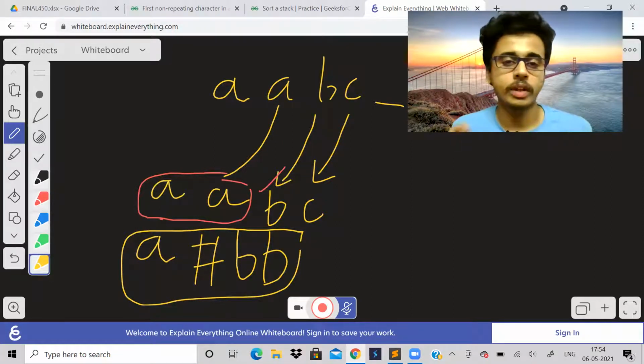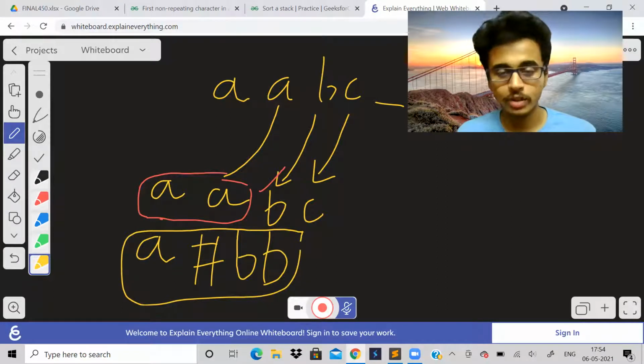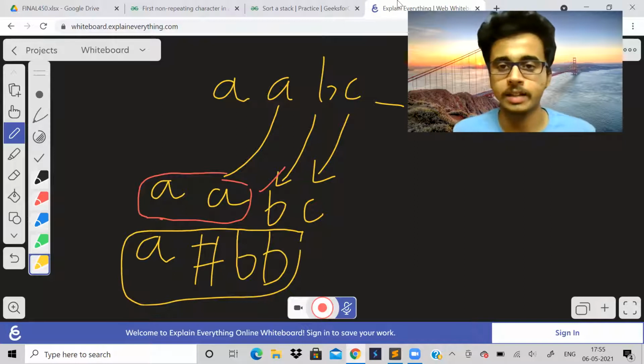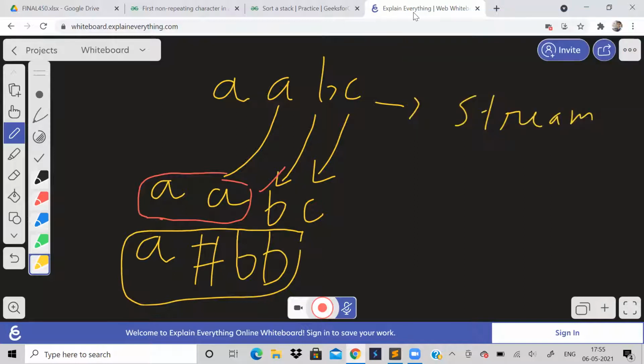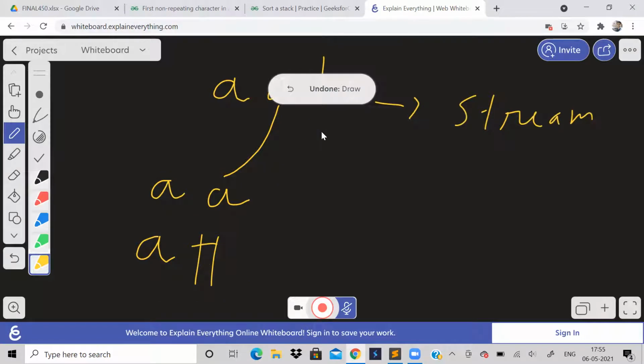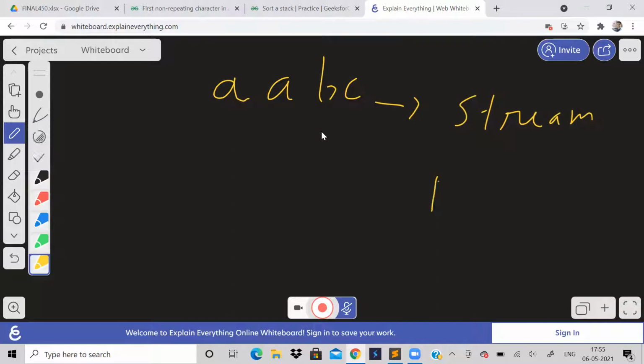Okay, so this was how we could approach the problem orally. How to get the answer now? How to make use of the queue data structure over here? So obviously you would have understood either stack or queue. So the queue data structure comes in handy for us. Why is that? Let us see. I'll just erase all this. So I hope everybody knows that a queue is a data structure which follows first in, first out.